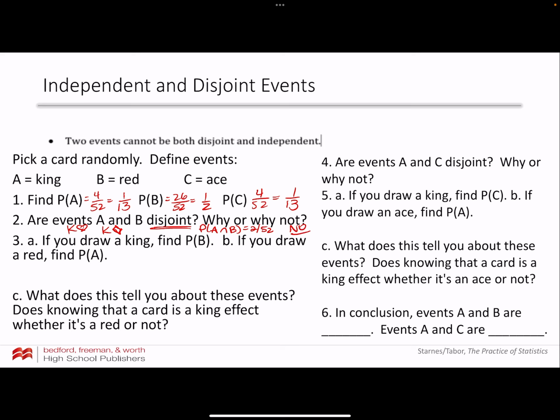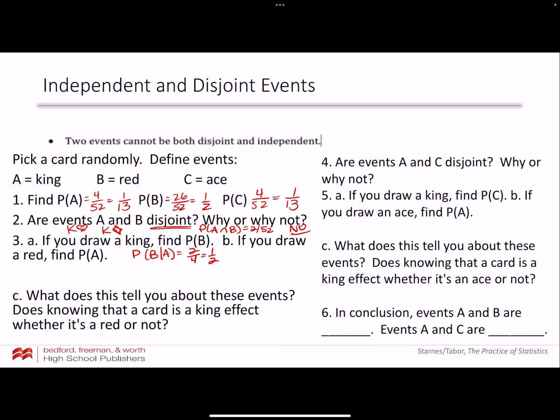All right. Part 3. If you draw a king, find the probability of B. So in other words, find the probability of B given A, right? That's conditional. If you draw a king, we're conditioning on the card being a king. So I have 4 kings, right? Now I want the probability that it's red. So I have 2 red kings and 2 black kings. So this would be 2 out of 4 or 1/2, right?